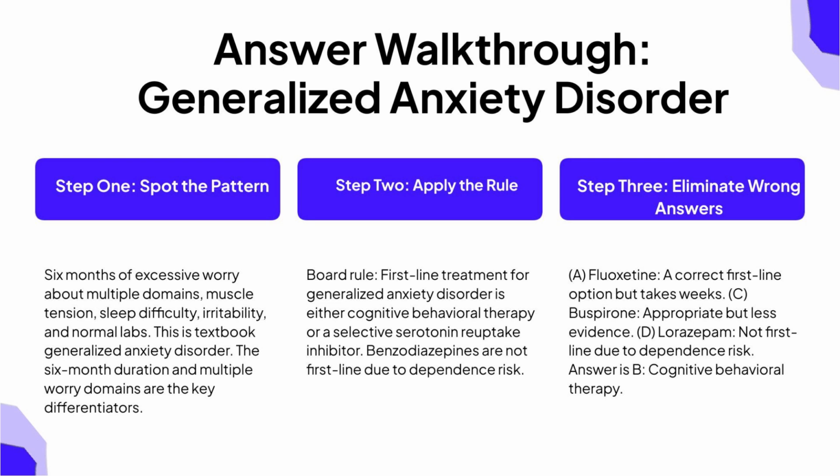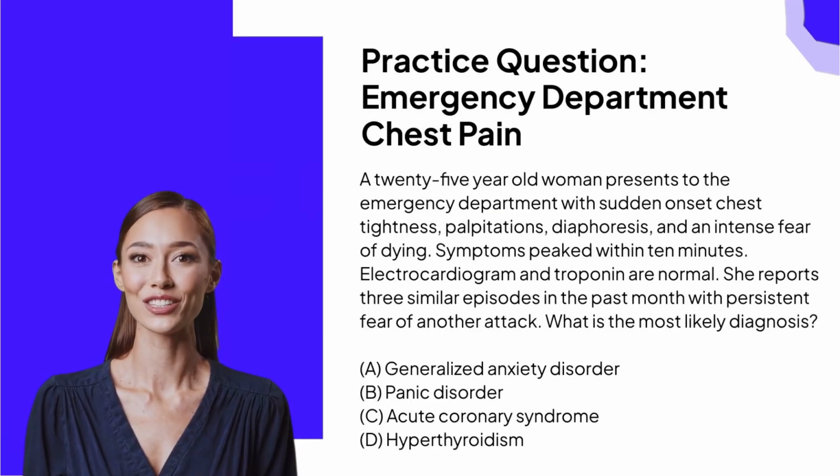Step 3. Eliminate wrong answers. Fluoxetine is a selective serotonin reuptake inhibitor and is appropriate but takes weeks to work. Buspirone is also an acceptable option, but has less evidence than cognitive behavioral therapy as initial treatment. Lorazepam is a benzodiazepine, which is not first-line due to dependence risk and is only used short-term. The correct answer is B, cognitive behavioral therapy. Here is our second practice question.